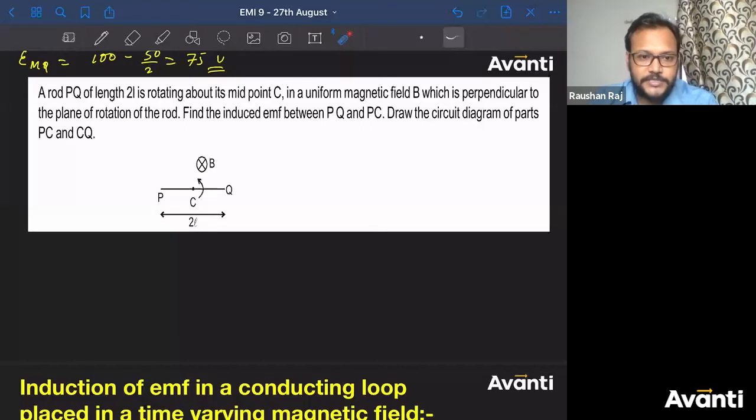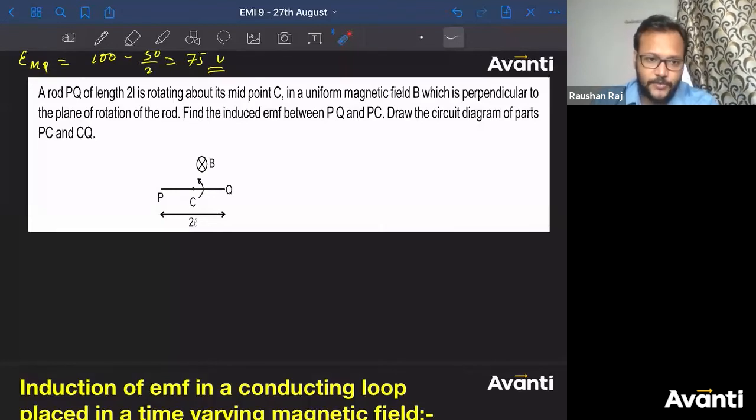So Pratish has answered. Pratish, is it the answer? Are you answering for both of the points? PQ and PC both 0 or something else? Vishruth has answered. All right. Khushi says B omega L square by 2. Okay, ठीक है, देखते हैं. All right. Pratish said the difference between them is 0. No, I'm not asking you what is the difference between EPQ and EPC.